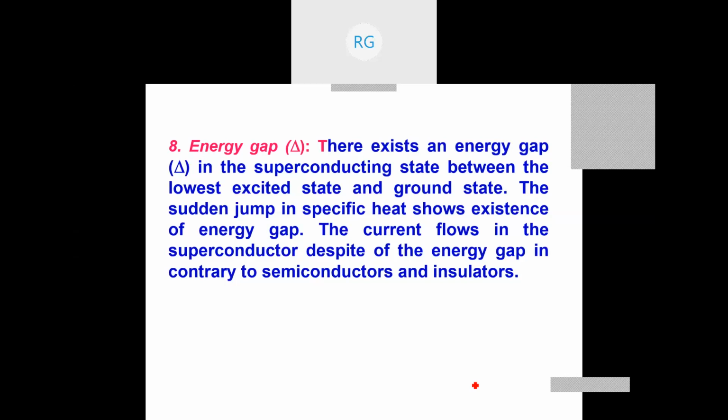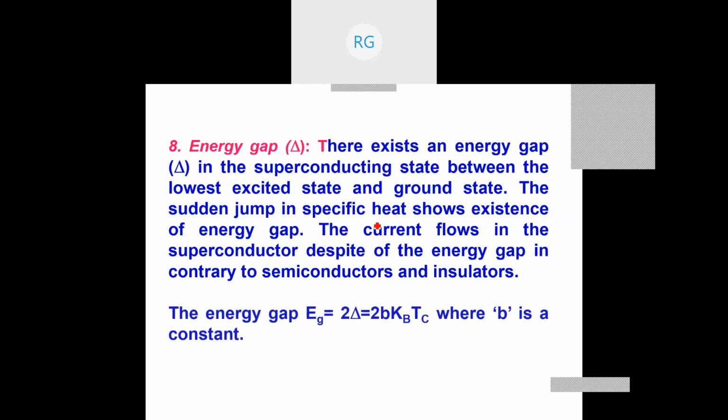And that can be seen as a sudden jump in the specific heat. That means if you draw a graph between temperature T and specific heat C, there will be a sudden jump, something like this. Thereby you can say that the energy gap of a superconductor is important. You can calculate it and it can be used for many other aspects also, and that is given by this formula, where B is a constant, Kb is the Boltzmann constant, and Tc is the critical temperature.